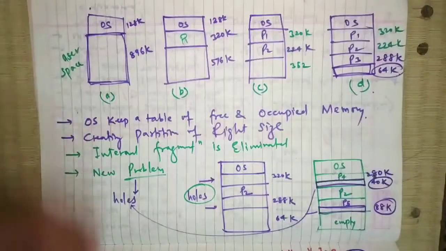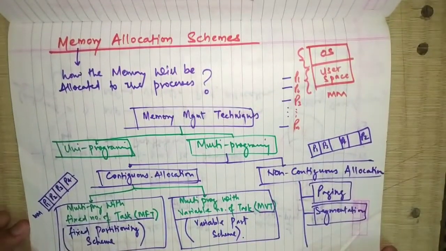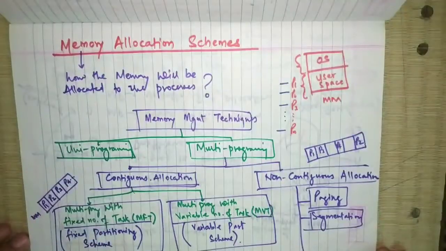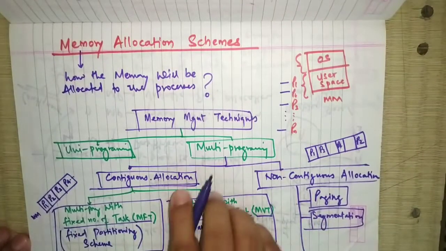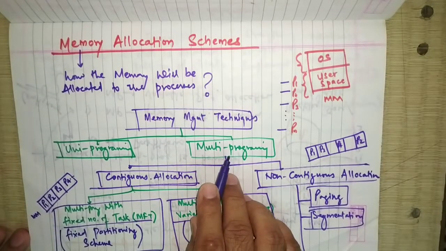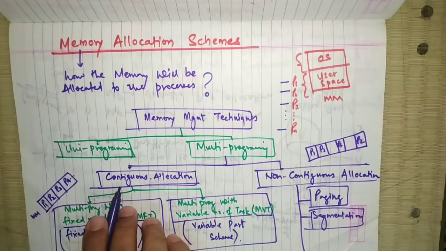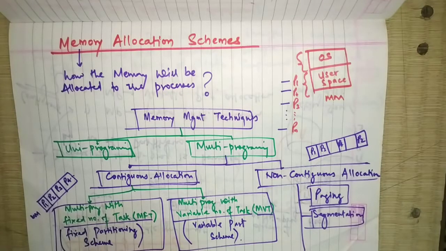The category, or we can say memory allocation scheme, that we learned in the previous video, that is the memory management technique or allocation scheme. For multi-programming, because we are working on multi-programming, we had contiguous and non-contiguous allocation. In the contiguous allocation we did the fixed partitioning scheme and variable partitioning scheme, that is multi-programming with a fixed number of tasks or with a variable number of tasks, which we have already seen.